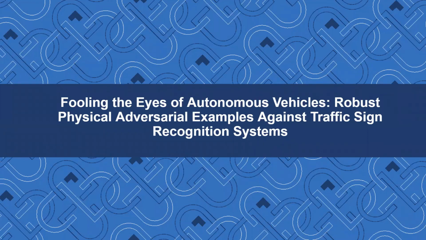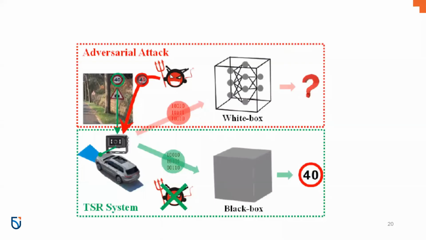Then we are going to talk about how autonomous vehicles are fooled using adversarial examples and how we can recognize them. This paper solves the problem of robust physical adversarial examples in real-world object detectors. Adversarial examples can deceive deep neural networks, and many researchers work on this. But most of them are related to the digital domain and static patches, which is very different from DNNs in real-world applications, such as traffic sign recognition.